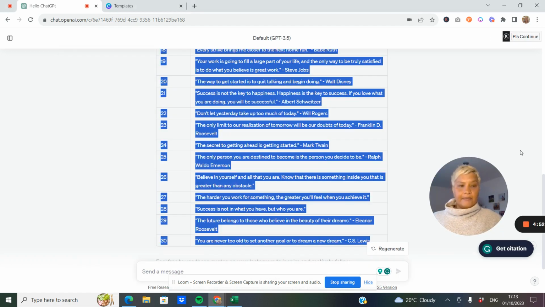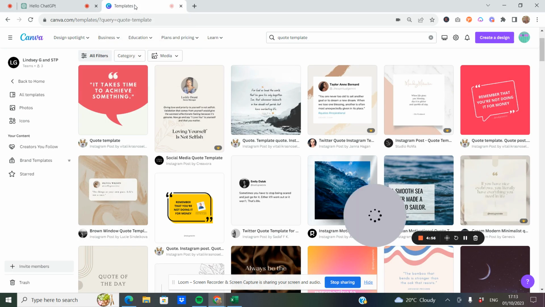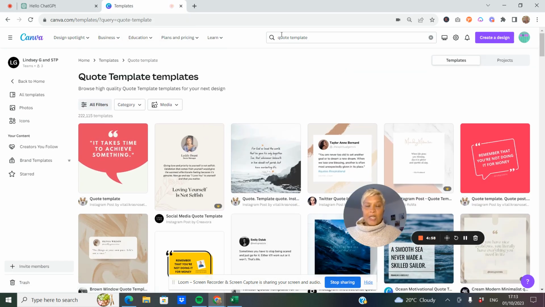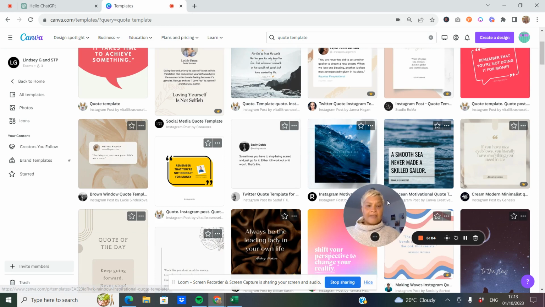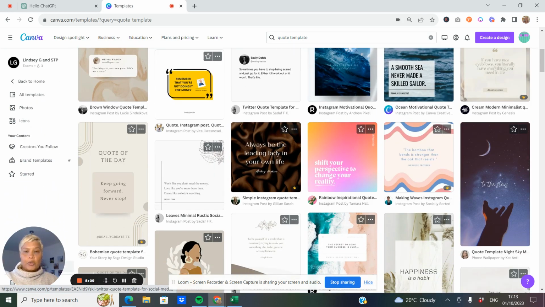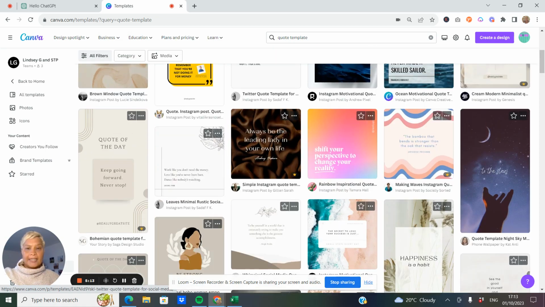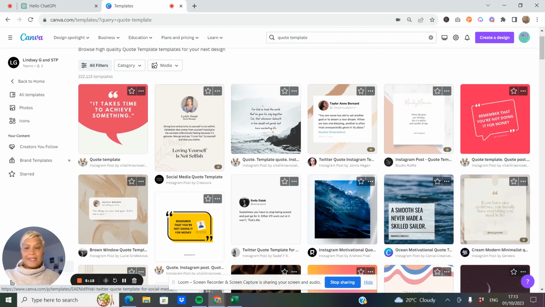Right. Now, we're going to come out of there and we're going to go into the templates. Now in Canva, I've just put a search function. I've just searched quote template. Then what you want to do is have a scroll around here. You want to scroll and have a look at a template that you like best. For the purpose of this, we're just going to use something very simple.